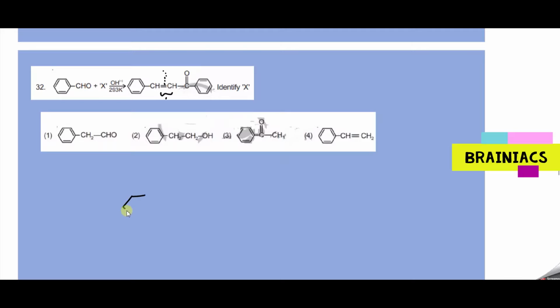So in that case, whenever you are doing cross aldol, please do one thing. The compound which does not have alpha hydrogen, this will only polarize. Very, very important. So this is polarizing, means you will have something like this, C=O with minus and plus charge, with the hydrogen. Now the other species we don't know, right? We will take that. So this one, and we could see here C double bond O. This alpha hydrogen will get removed, and this will form the nucleophile like this.